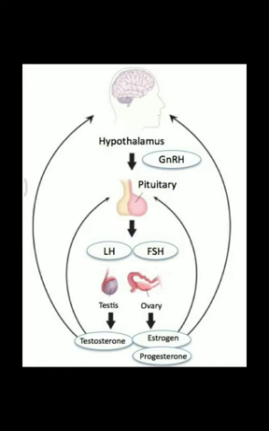That means how the neurosecretions from the hypothalamus are responsible for regulating the secretion of gonadotropins from the pituitary. And finally, the third objective is how the synthesis of gonadotropins from the pituitary gland and the synthesis of sex steroids from the gonads are regulated. These are the objectives for today's topic.